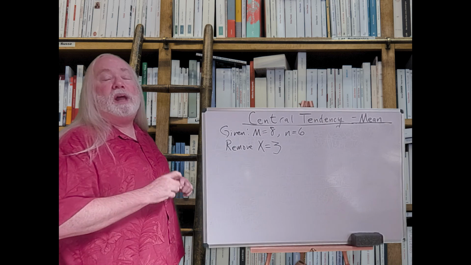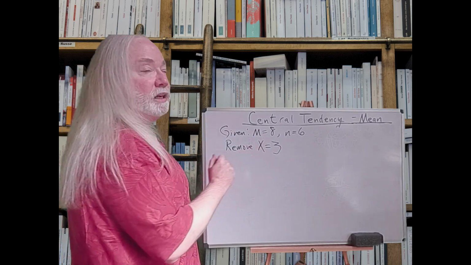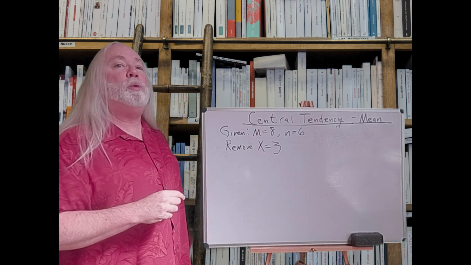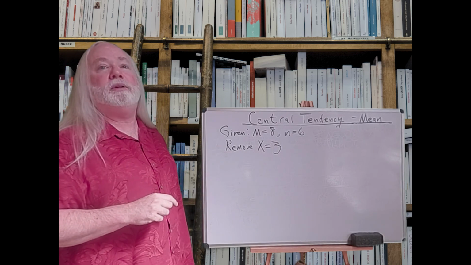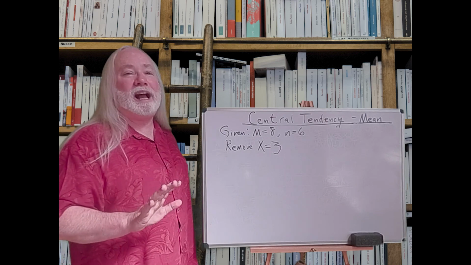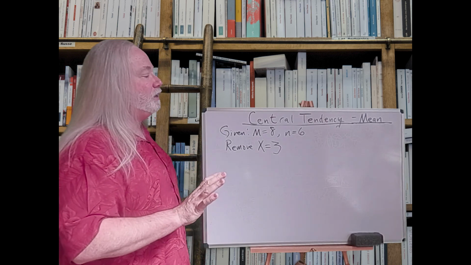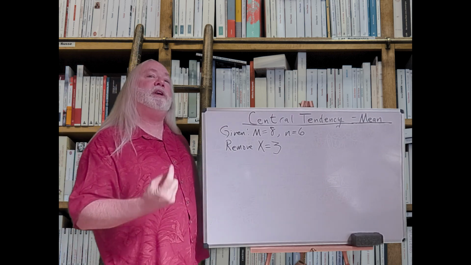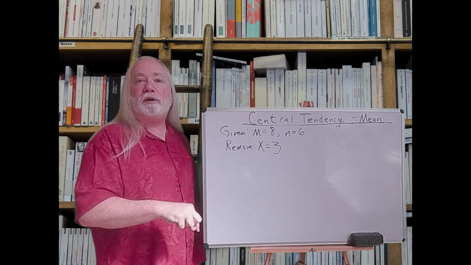So let's start by what happens to the mean. We are taking a score out. Is that score the same as the mean? Nope. So will the mean change? Absolutely. Just like I was talking about earlier with the weighted mean, before we calculate anything, what you really should do is ask yourself, well, specifically what's going to happen to the mean? Is the mean going to go up or is the mean going to go down?